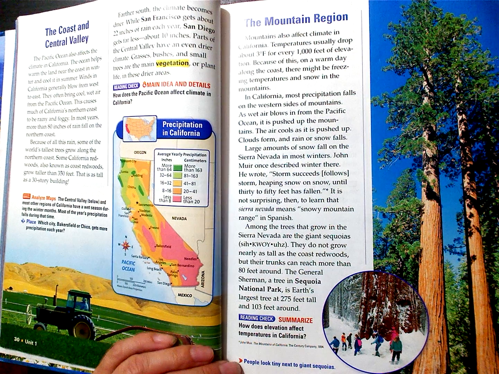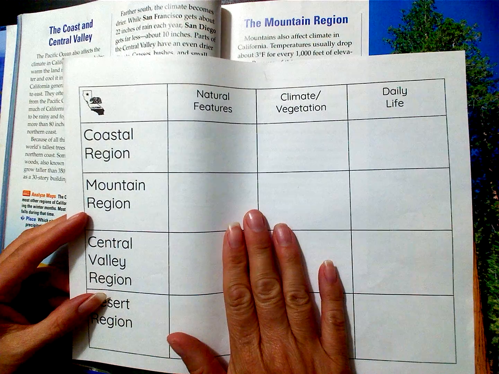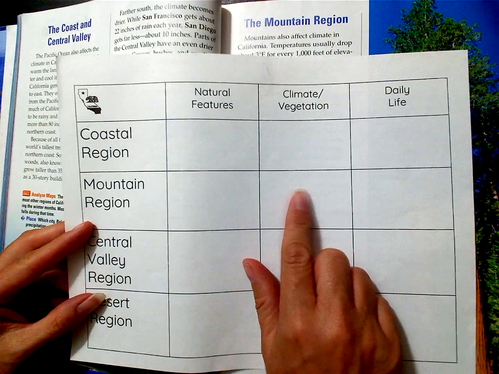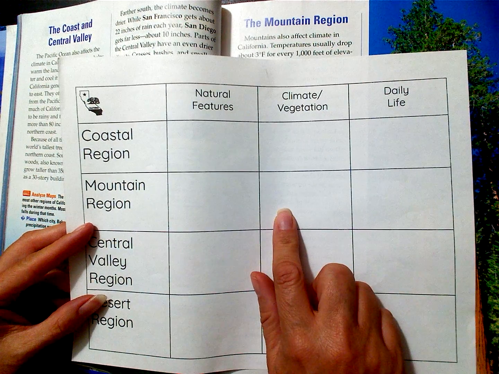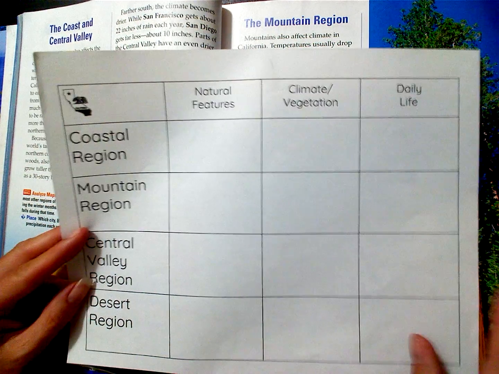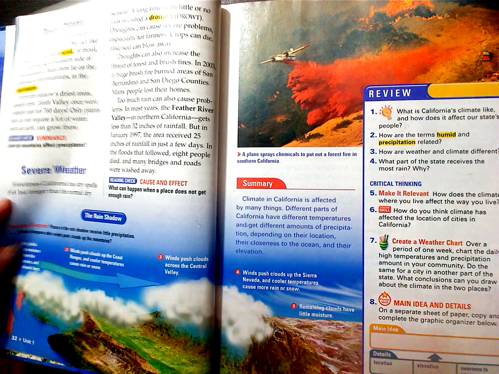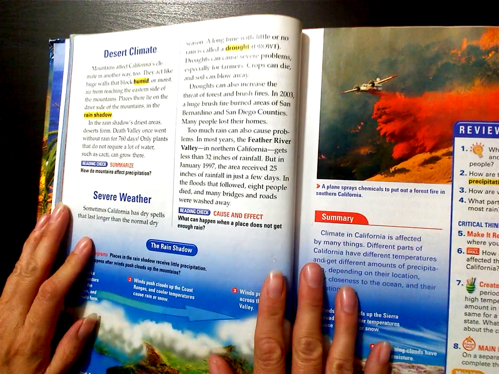Go ahead and pause the video now and take out your chart, and you're going to tell me about the climate and the vegetation that we are going to see in the mountain ranges of California. Okay. Moving to the desert climate, please follow along.